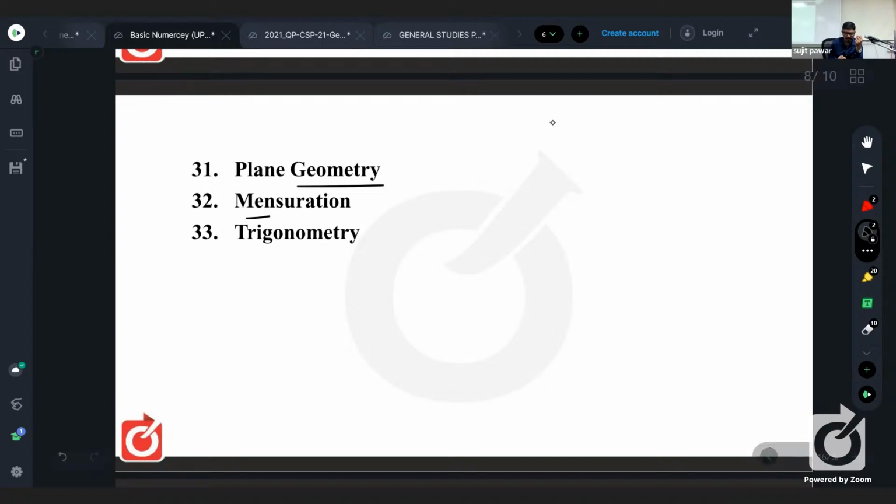Second is mensuration, that is computation of surface area and volume. That means 3-dimensional: cube, then cuboid or parallelepiped, cylinder, cone, sphere, frustum, like that. And last but not the least, that is trigonometry, having all the three branches of maths together: algebra, geometry, and arithmetic. So that is trigonometry. That is the entire syllabus from the maths point of view while preparing for our exam.